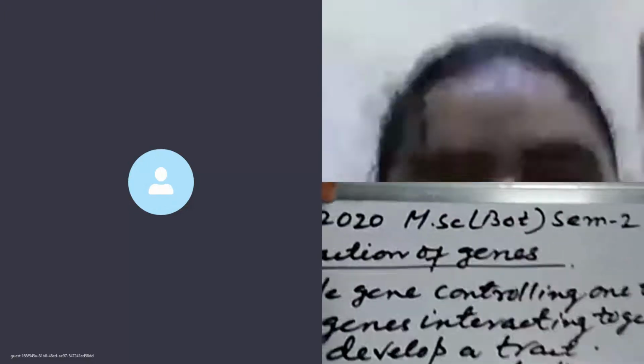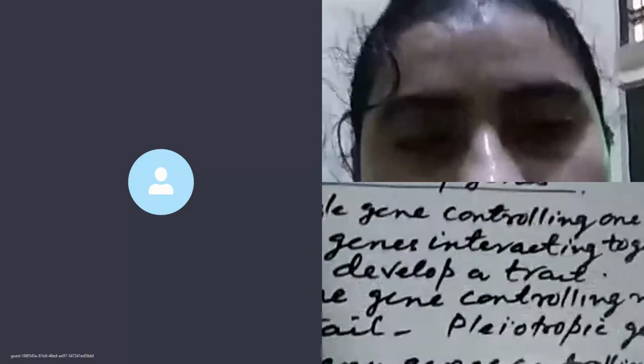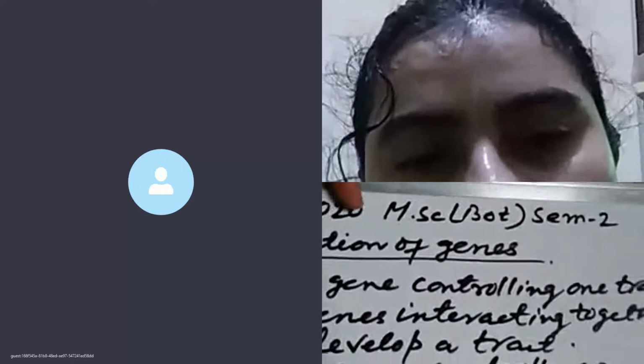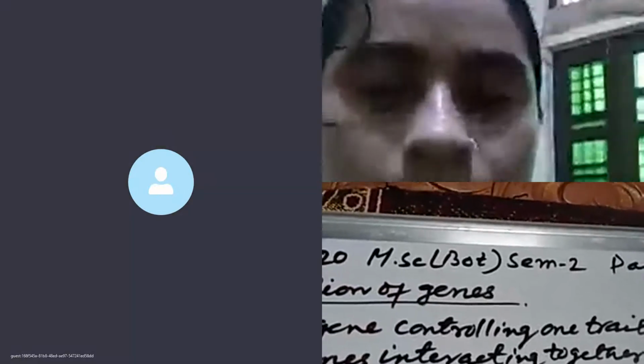Look, I have written that today we are going to study the interaction of genes. I have written here the various types of characters controlled by single or two genes. First, a single gene controlling one trait.